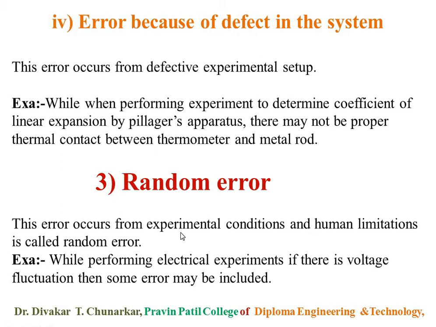This type of error occurs when performing electrical experiments. In the instrument, the pointer is not in the proper place, so the pointer is fluctuating, and therefore random error occurs.